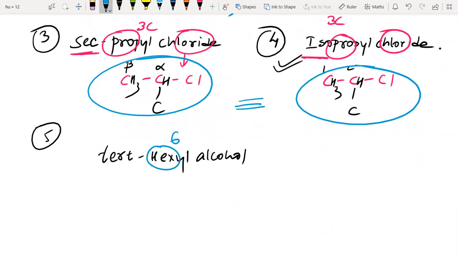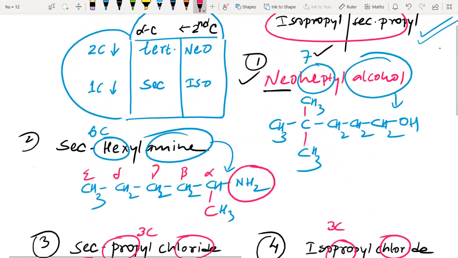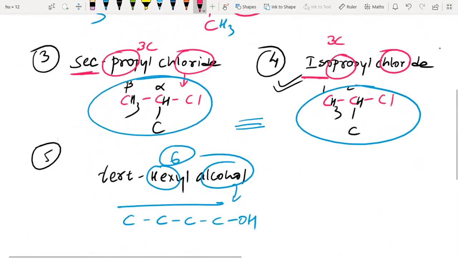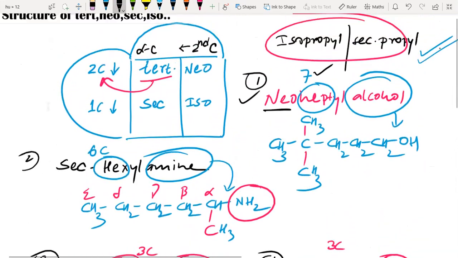Hex means 6 carbon, but I'm going to write only 4 carbon. And this alcohol I will write at the end. Now what about the 2 carbon? 6 carbons are there, but I wrote 4. Why did I write 4 here? We'll see in this formula. In case of tertiary, 2 carbon we have to drop. 2 carbon less we have to write. That I did. 4 carbons are there. Now what about those 2 carbons? We'll see where they go.